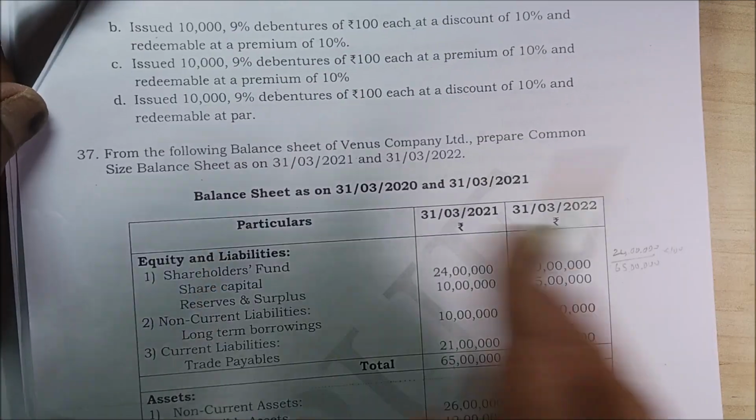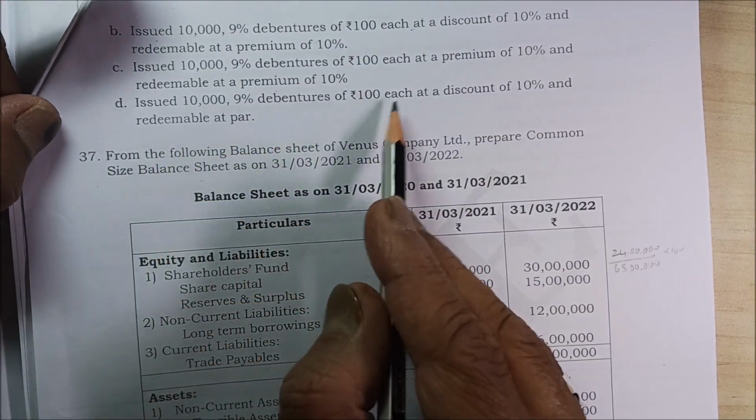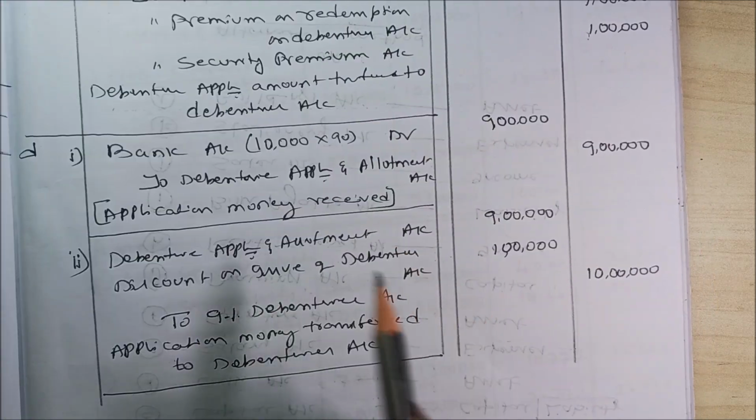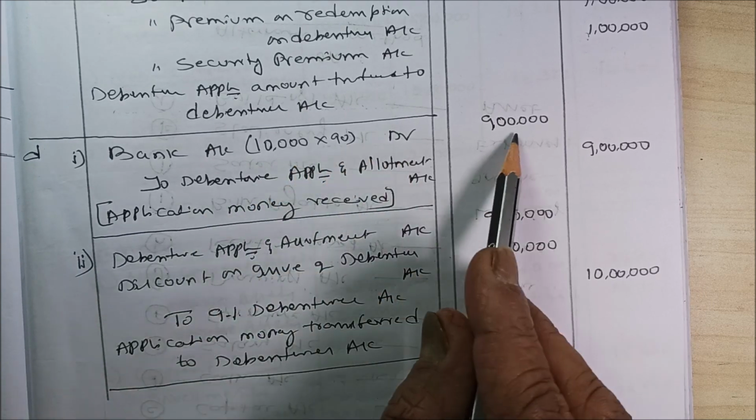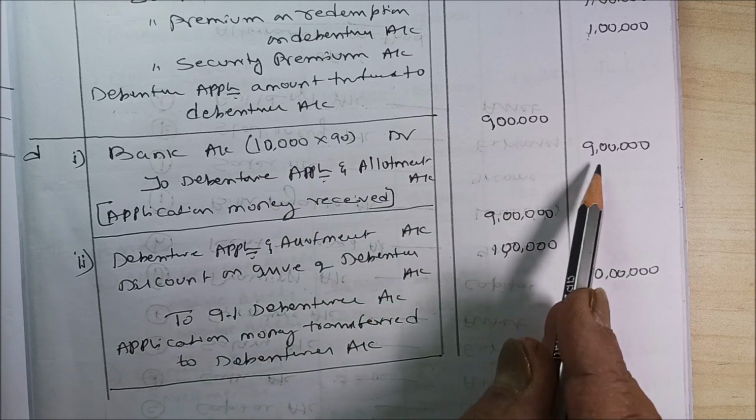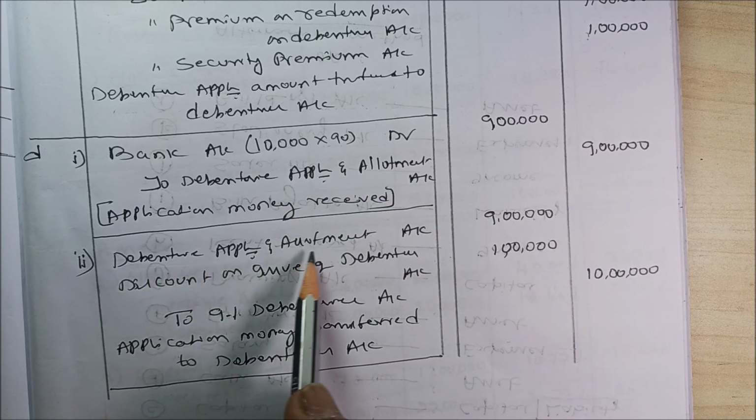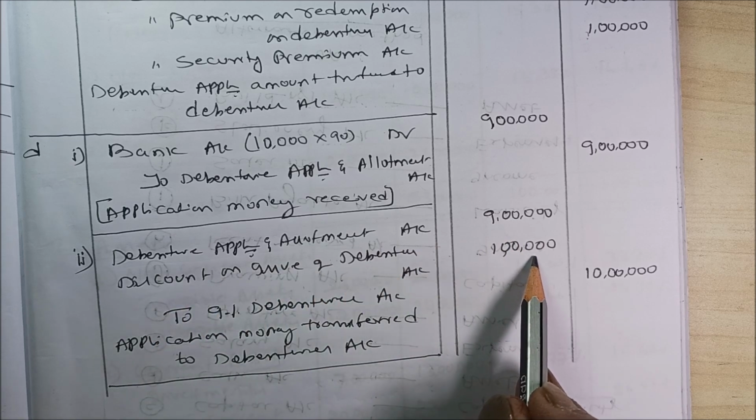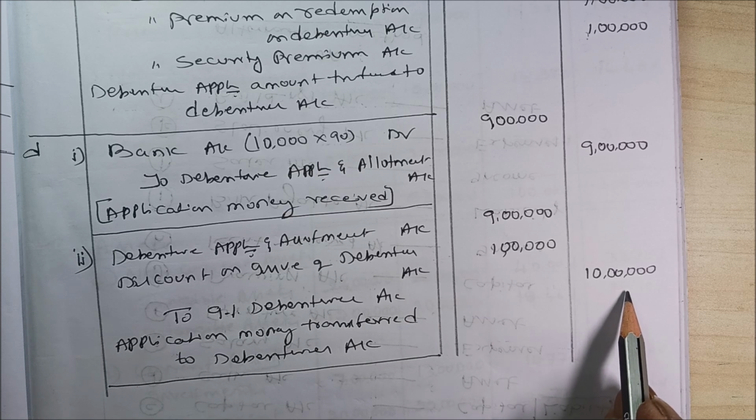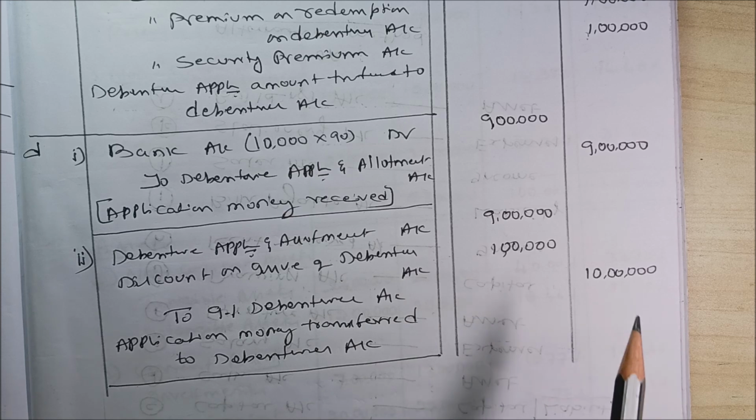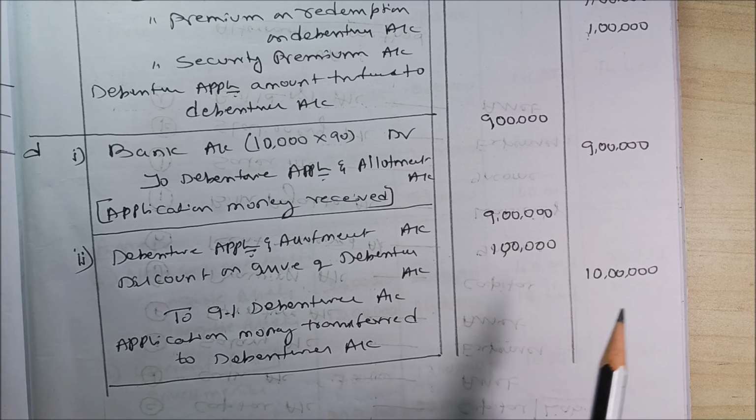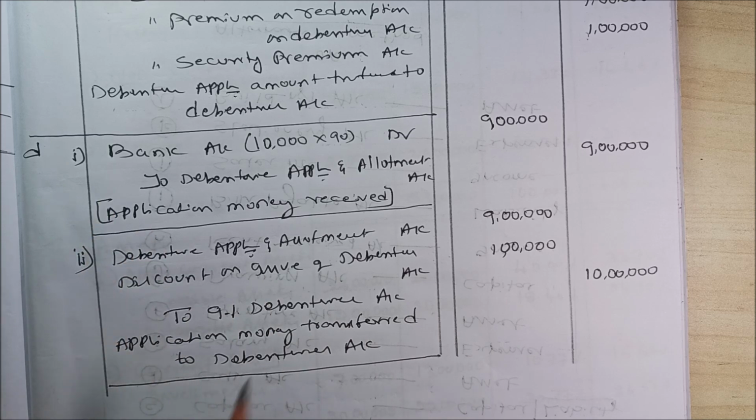The last journal entry: issued 10,000 9% debentures of 100 each at a discount of 10% and redeemable at par. Bank account debit 10,000 into 90, 9 lakh, to debenture application and allotment 9 lakh. Debenture application and allotment 9 lakh, discount on issue of debentures 1 lakh, to 9% debentures 10 lakh. So this is how you have to pass two journal entries when it has been issued at premium, discount or par, right? Only the amount will change, but the system of transactions will be one and the same.